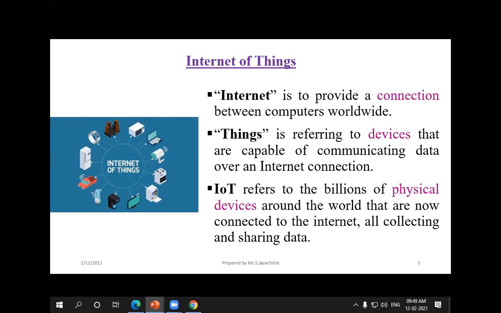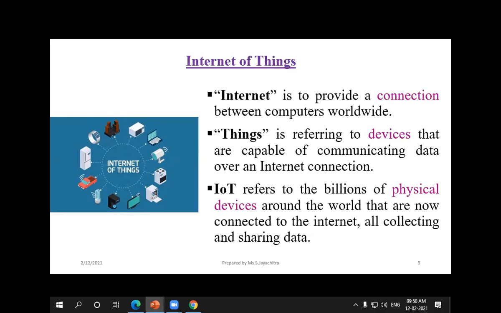So the internet plays a very major role, and things are getting connected with the internet, because whenever we are moving out of the home, we can monitor, and we can switch on the light, switch off the light, and we can control all the devices through the smartphone itself. How is it happening? If you combine the Internet and Things, that is car, laptop, mobile, tablet, and everything are connected with the internet.